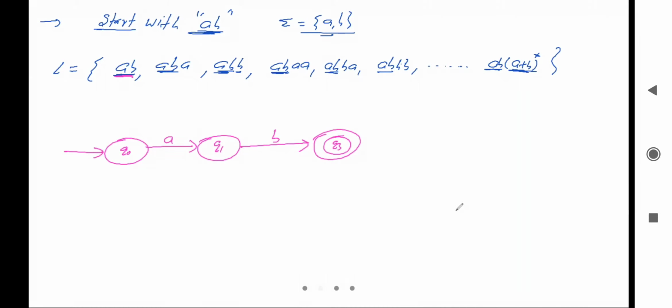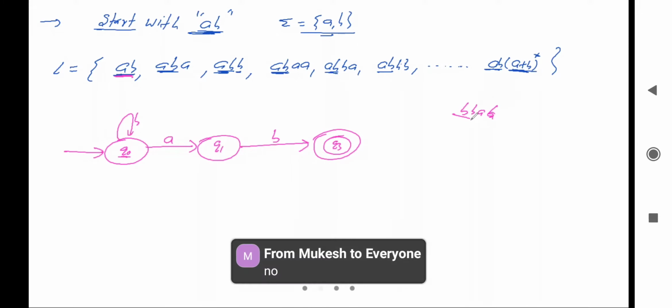Now, next thing, what will be the transition of B on Q naught? Can we take the loop of B? Can I take the loop of B? If we take the loop of B, the string becomes B, or it can be BBA. But what is the language?